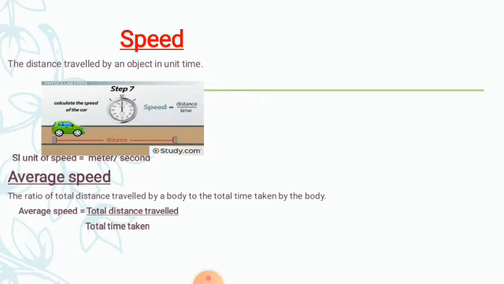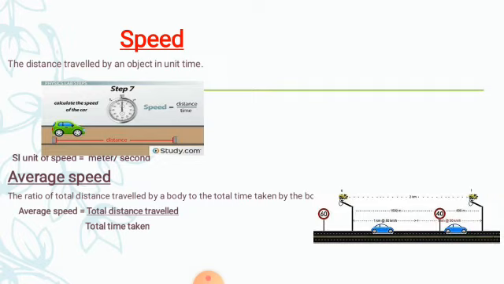Now next, moving ahead with the average speed. What is average speed? If you can see, a car travelled a distance of 1500 meter in the first interval of time, and then that car travelled 500 meter in another interval of time.